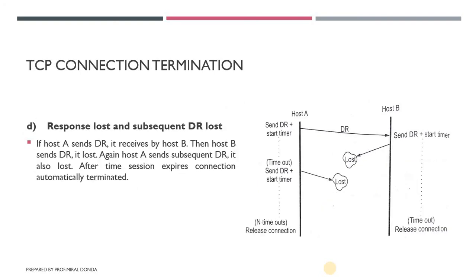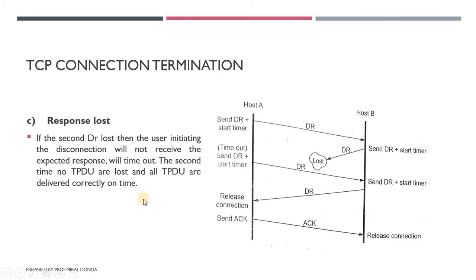The last and fourth situation is response lost and the subsequent datagram packet also lost. Here the client sends a datagram packet to the server. The server sends a datagram packet to the client, but at that time the packet is lost. This situation is handled by the client: it creates a new session and sends a new datagram packet to the server.